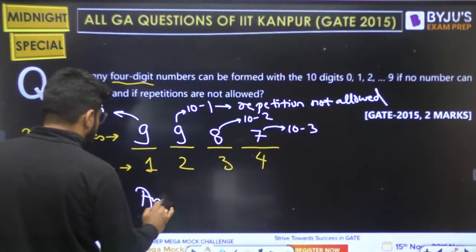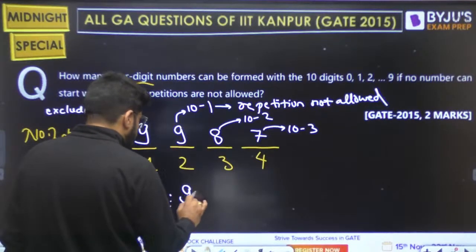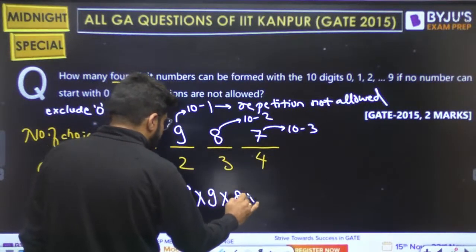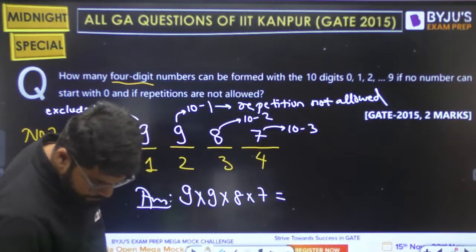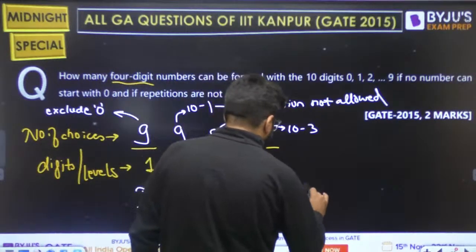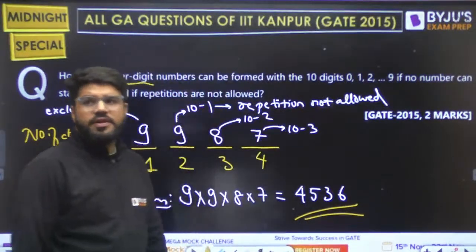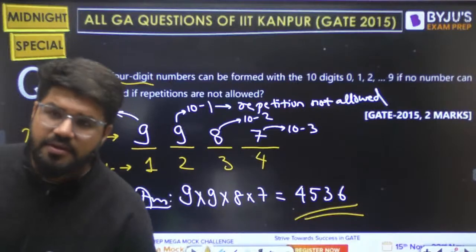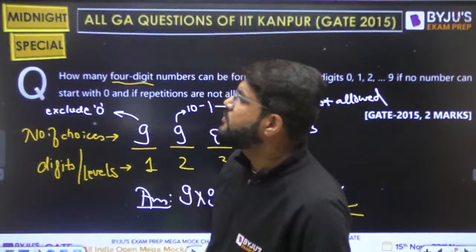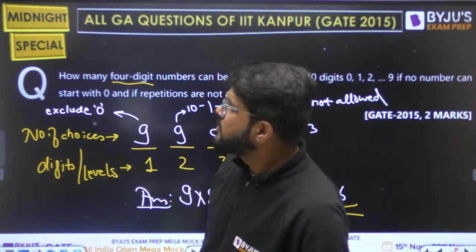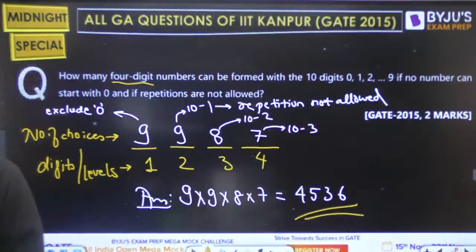So what is your answer eventually? It is the product of the number of choices. I need to decide all 4 digits. So 9 options multiplied by 8 multiplied by 7. How much should be the answer? Quickly wrap this up. 4536. 4536 is the correct answer for the question.